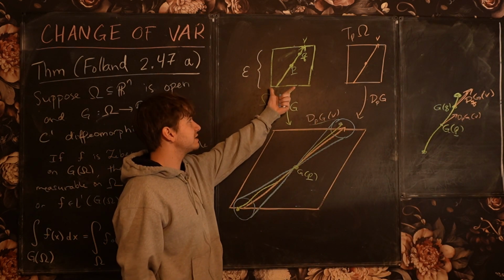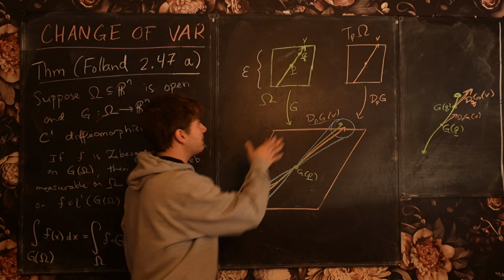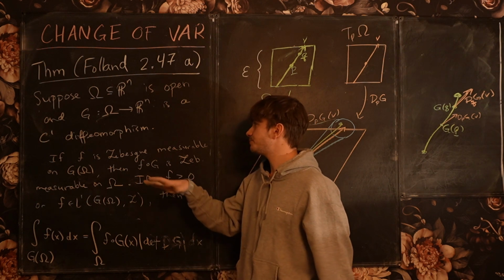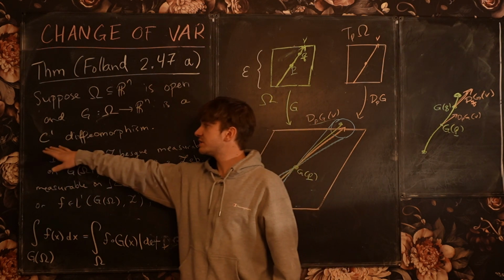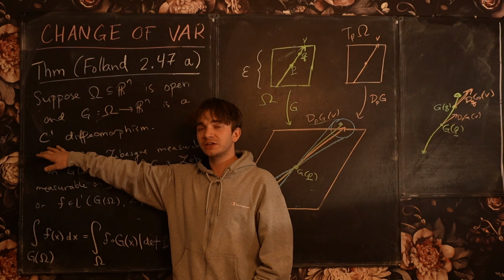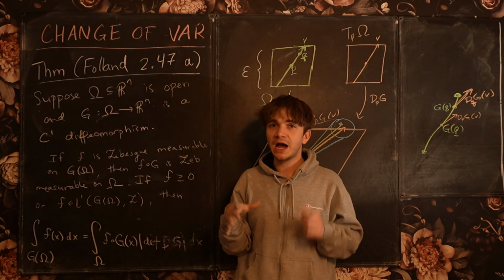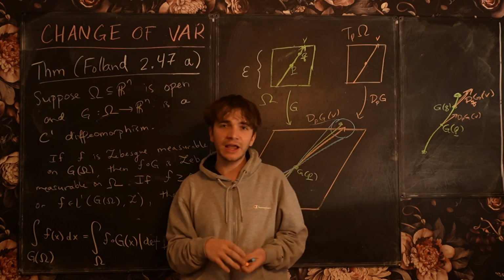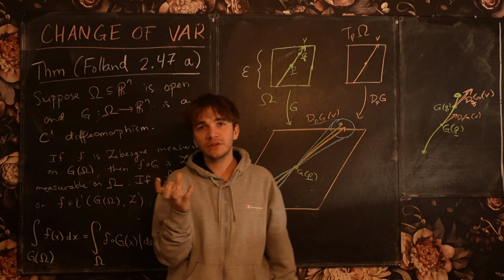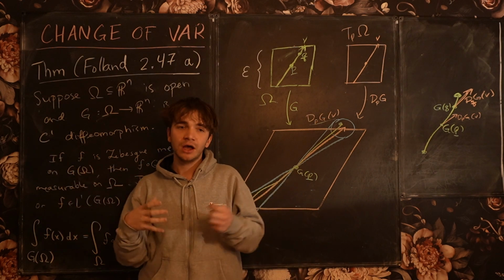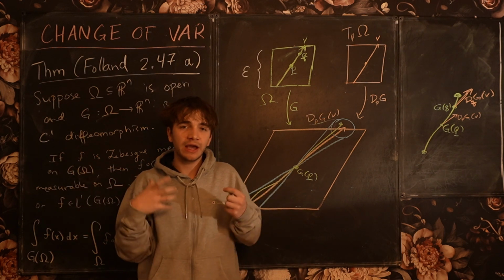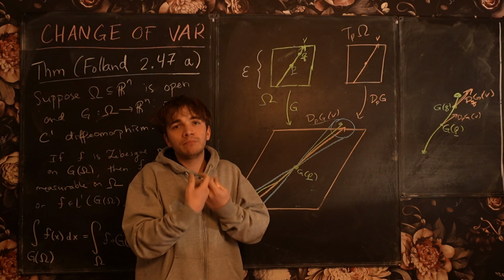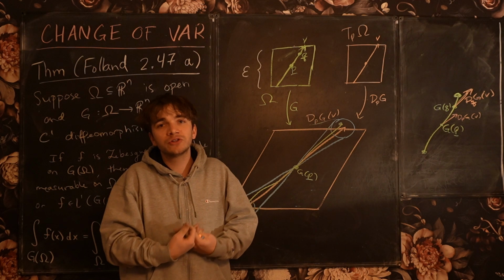However, when I scale the side length of this cube to be within epsilon, then since the partial derivatives of G are continuous and the cube is compact, I can ensure that the partial derivatives of G, which make up the elements of my Jacobian matrix, are going to change at most by a constant multiple of epsilon.